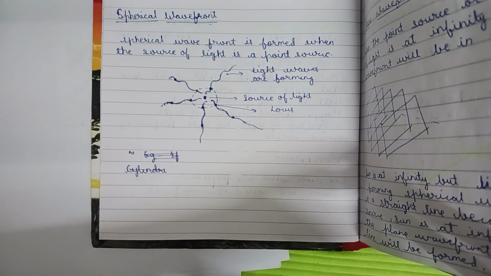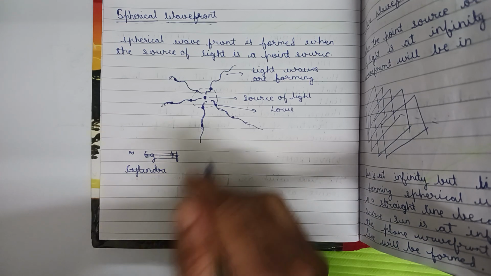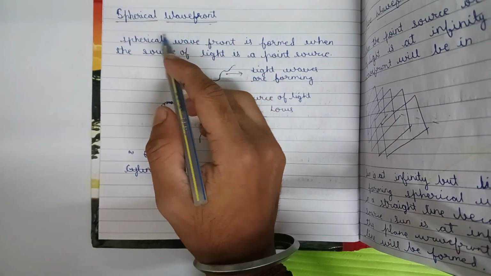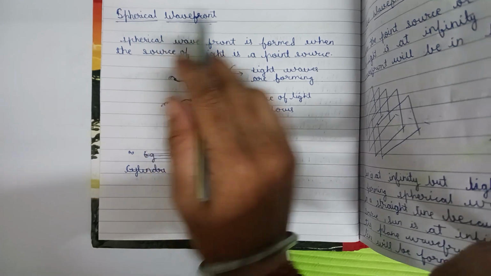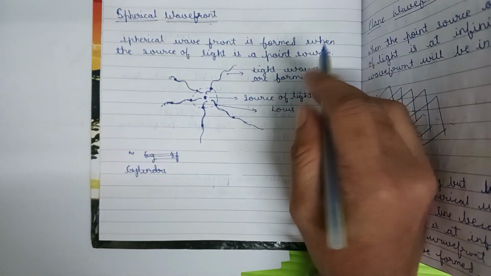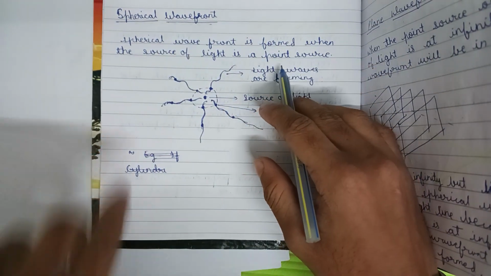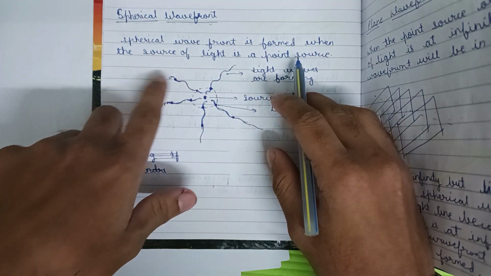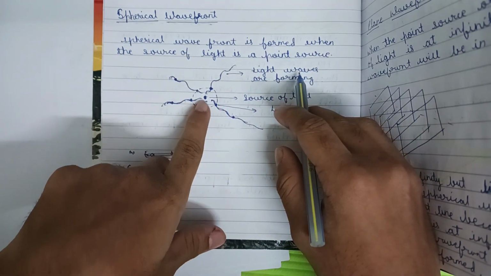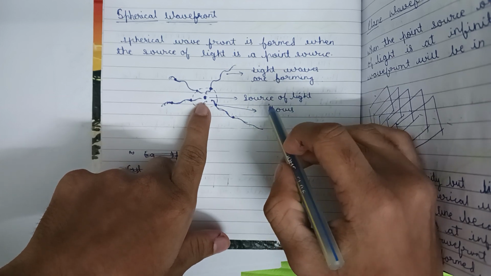So according to Huygens' principle, there are three types of wavefront. First we will study the spherical wavefront, what a spherical wavefront is. It is written that a spherical wavefront is formed when the source of light is a point source. Here we have taken a source of light.